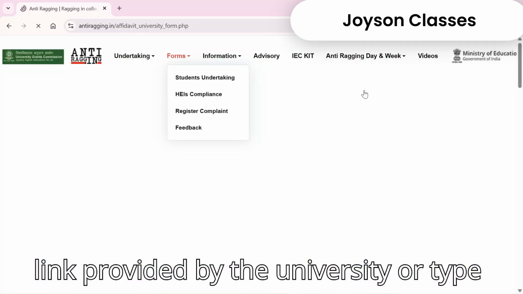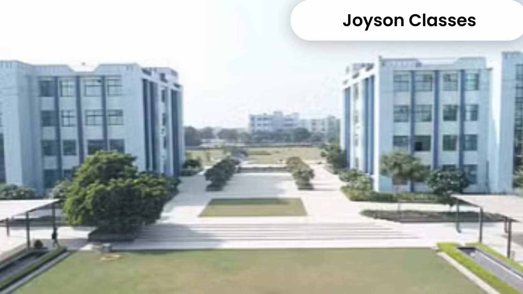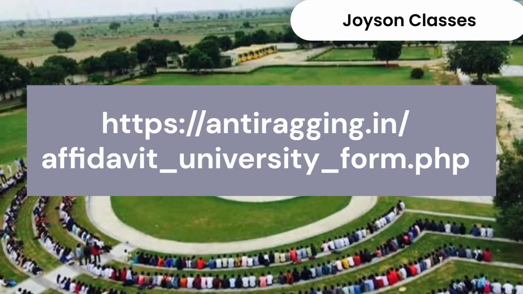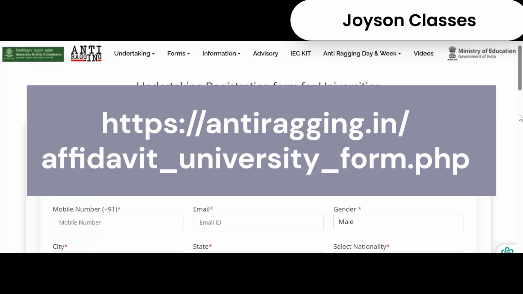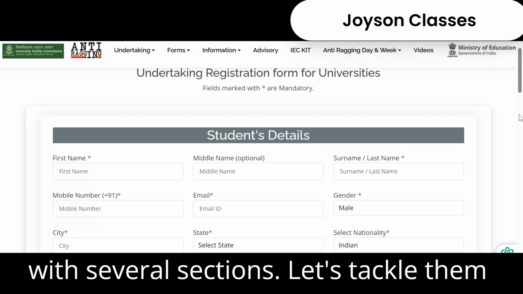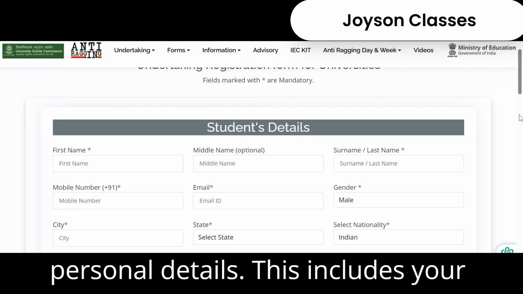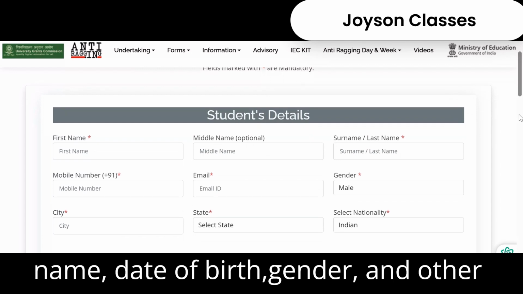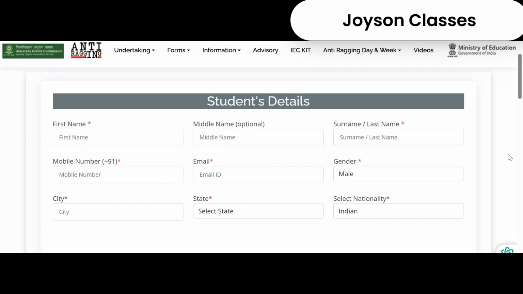You can click the link provided by the university or type in antiragging.in/affidavit_university_form.php. Once the page loads, you'll see a form with several sections. Let's tackle them one by one. First, fill in your personal details. This includes your name, date of birth, gender, and other personal information.